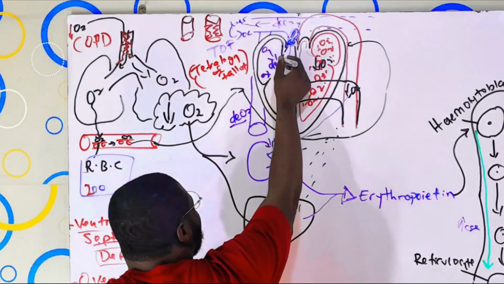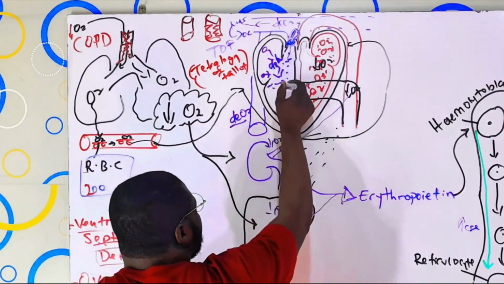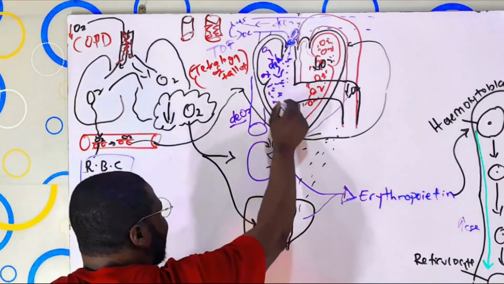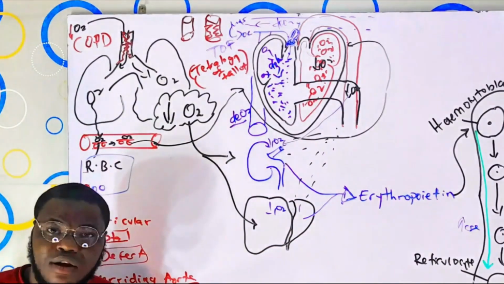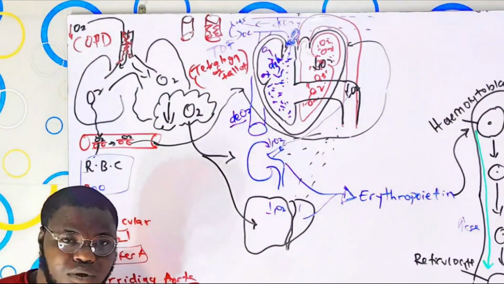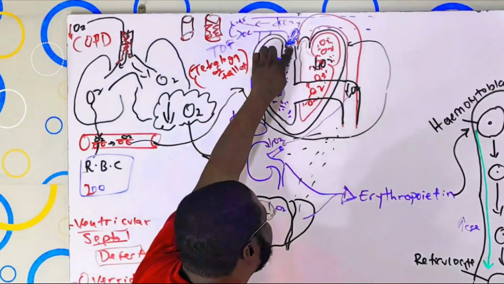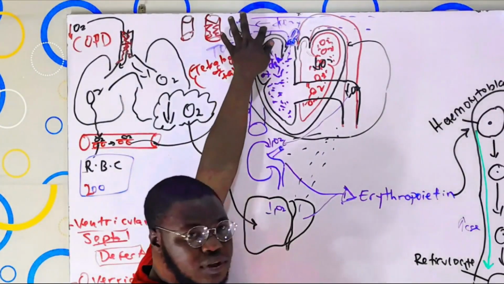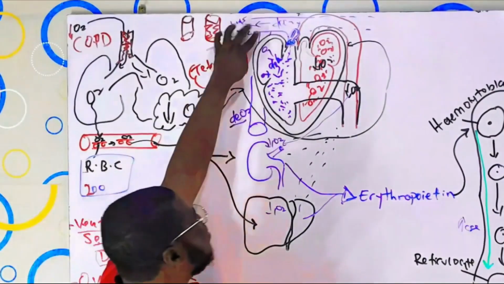So deoxygenated blood is getting into what? Is getting locked up into this right ventricle. That is the type of blood that gets into the right ventricle. And normally, if you know the heart very well, the heart functions by pumping this deoxygenated blood through this pulmonary valve into the pulmonary artery. And the point now is, why is it pumping it into the pulmonary artery?